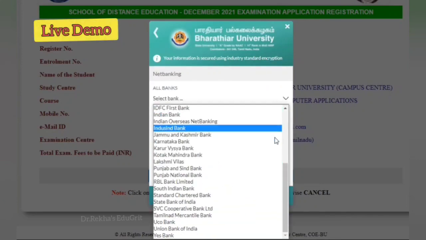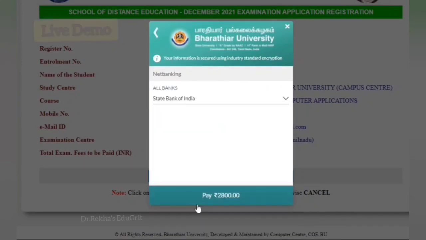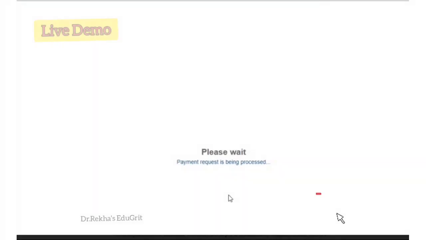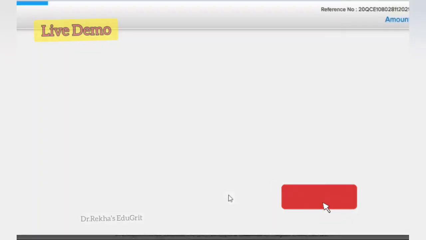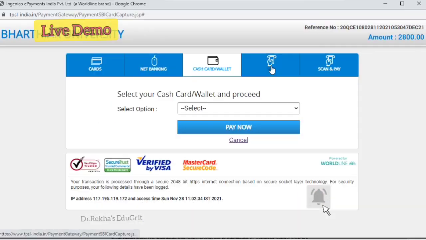Here I am selecting net banking. You can select your bank. Here I am selecting State Bank of India, and below it is given the amount which you are going to pay. You can proceed by clicking the pay button. It is redirected to the payment option.